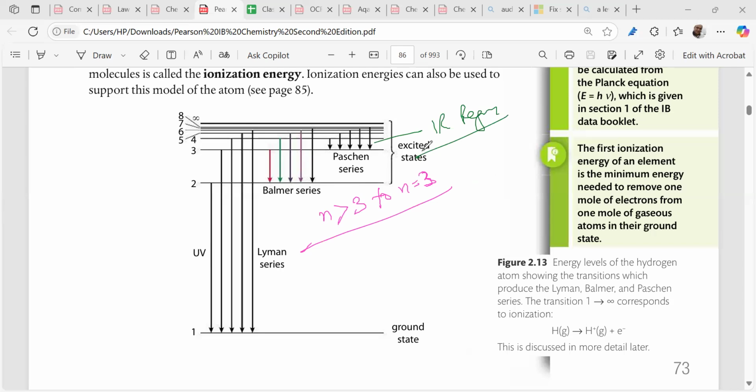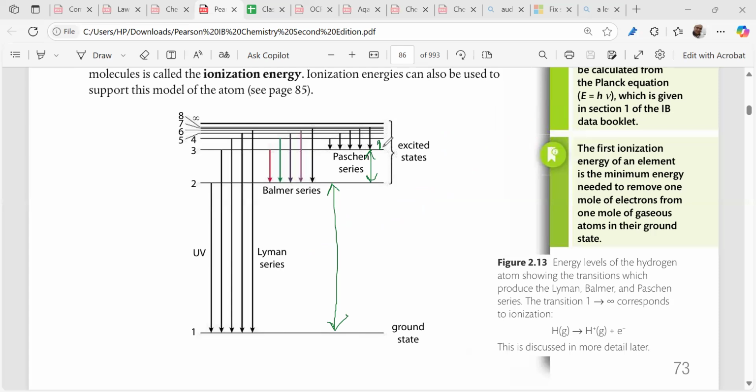In the infrared region, right? Agreed? Okay. Understood? And this is called the Paschen series, right? Clear? Get my point? Now, what did I tell you? That the energy levels do what? Tell me. The energy levels, they decrease the gap.